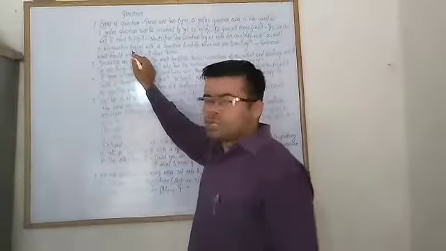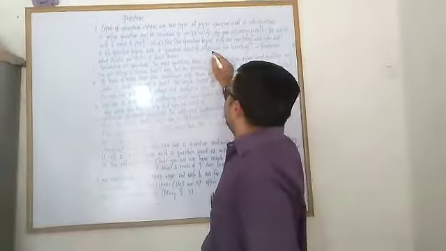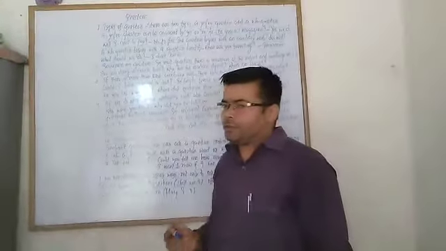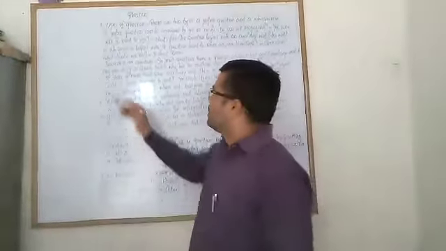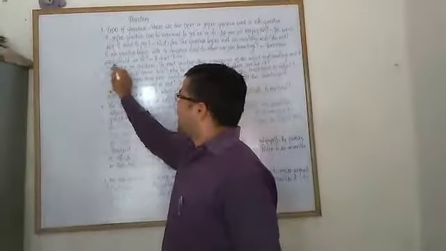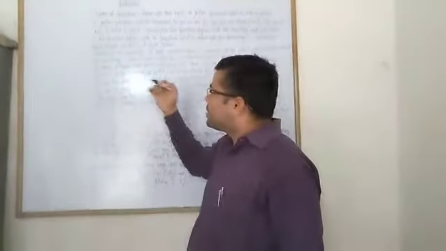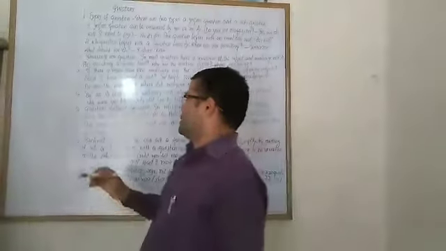A WH question begins with a question word. For example, when are you traveling? Somebody asks you, when are you traveling? You reply, tomorrow. What should we do? I don't know. What should we do is a WH question. Here what and when are working as WH words.